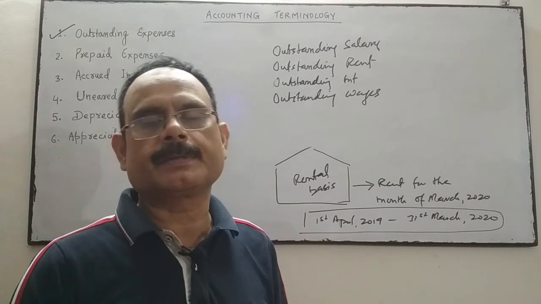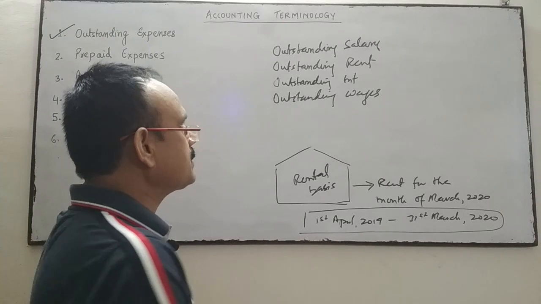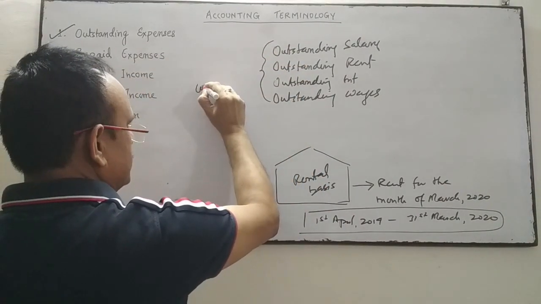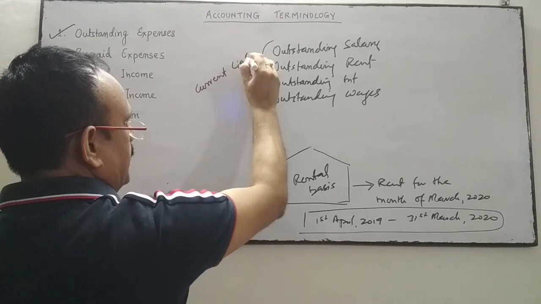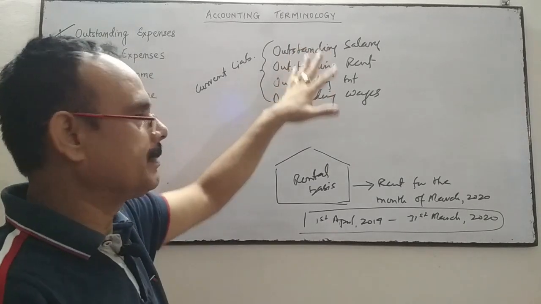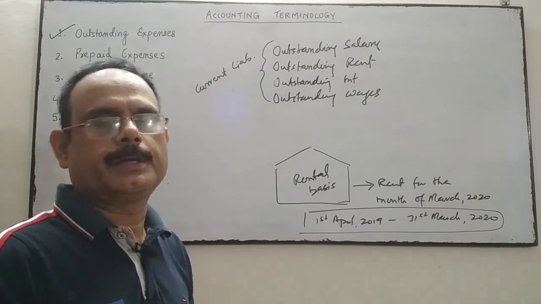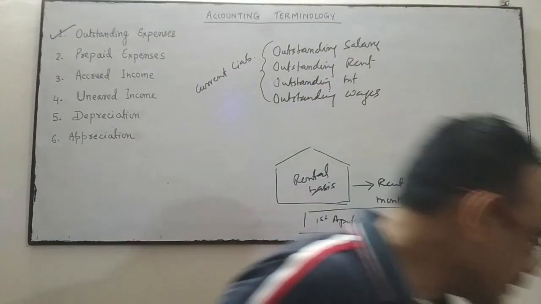That's why those expenses are also called outstanding expenses. These outstanding expenses are current liabilities. It means the company or the firm is liable to pay these expenses, this amount, within 12 months. These are current liabilities.